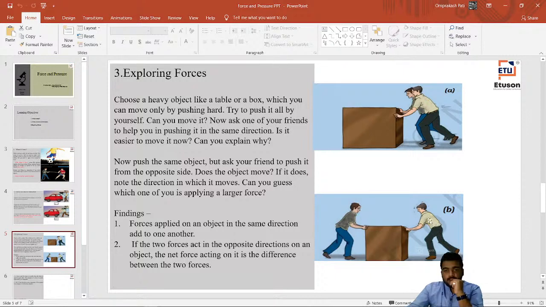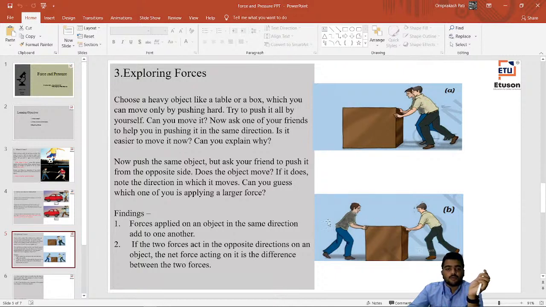If the second person pushes that box with a higher magnitude than the first person, then that box will move towards the first person. So what we got to know over here is that the higher magnitude is applied in a certain direction in comparison to the other. So the position of the object will change according to the higher magnitude.